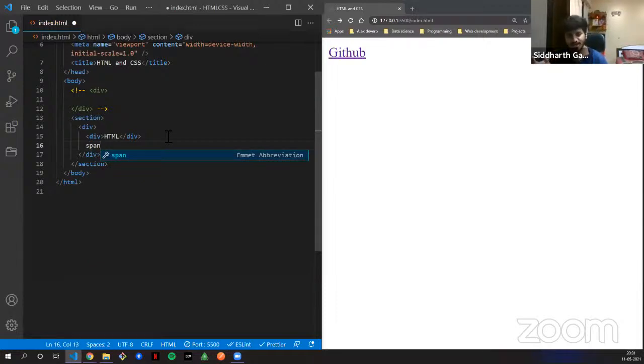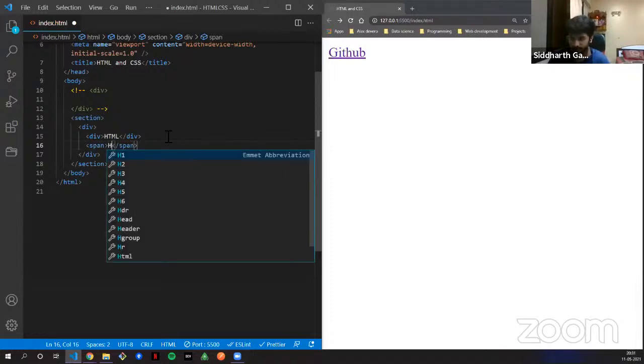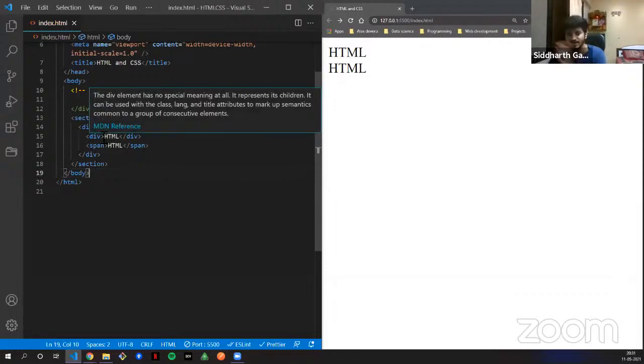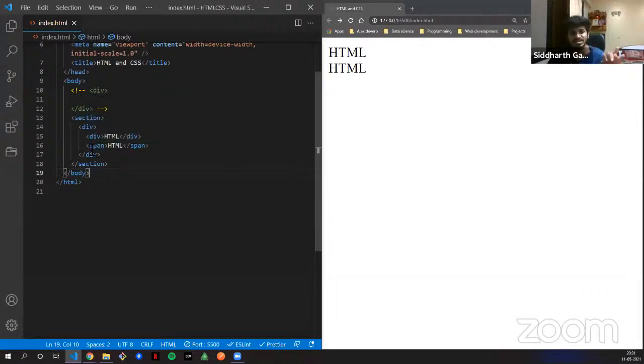And span. Span is another tag, one more tag, which is an example of an inline element. It is spelled SPAN. Now, if I save it, both look very similar, right? They are the same actually. No font difference, nothing. So you can't say that div gives out this and span gives out that. No. You can differentiate between div and the anchor tag, but div and span, no.